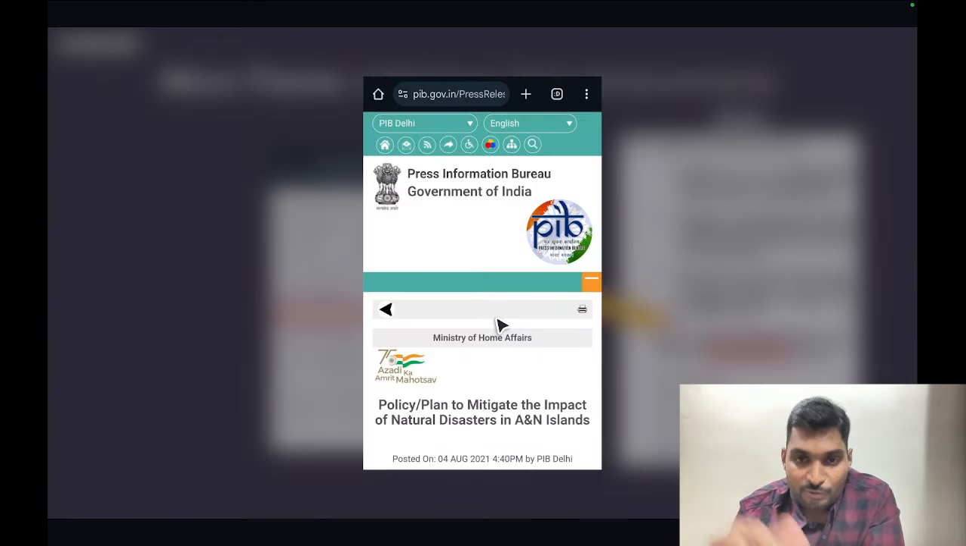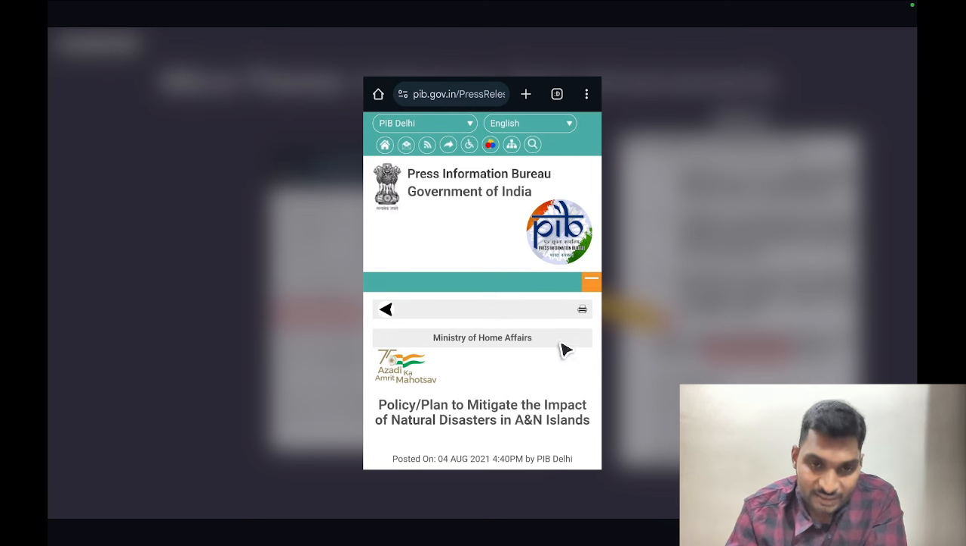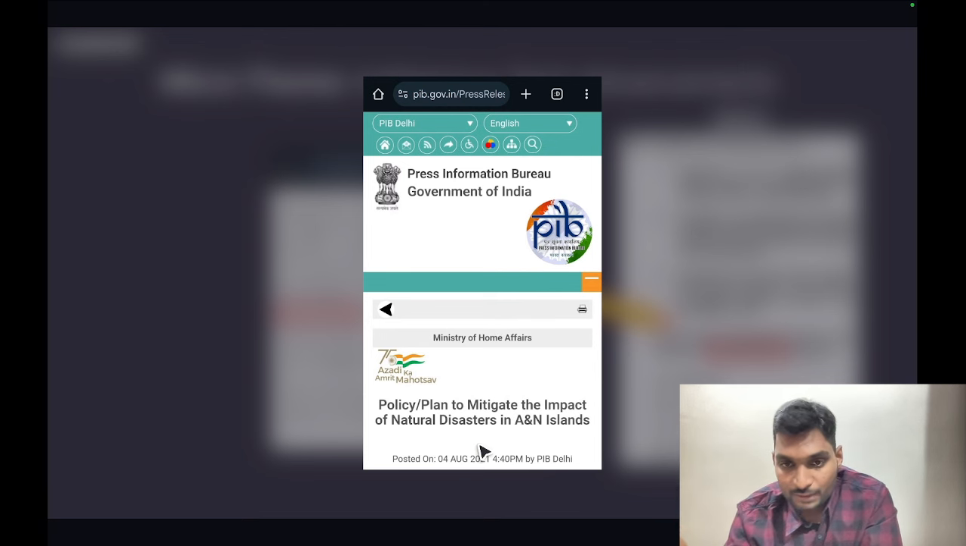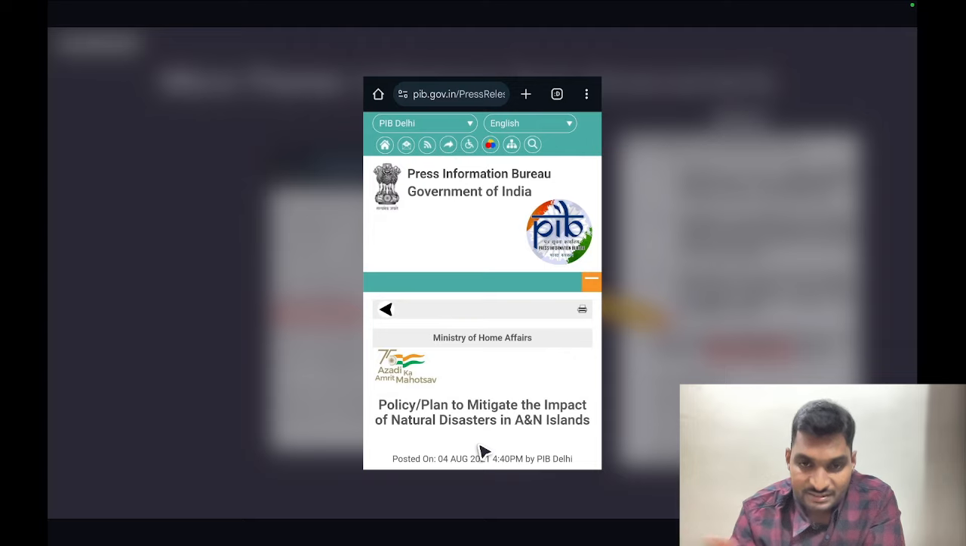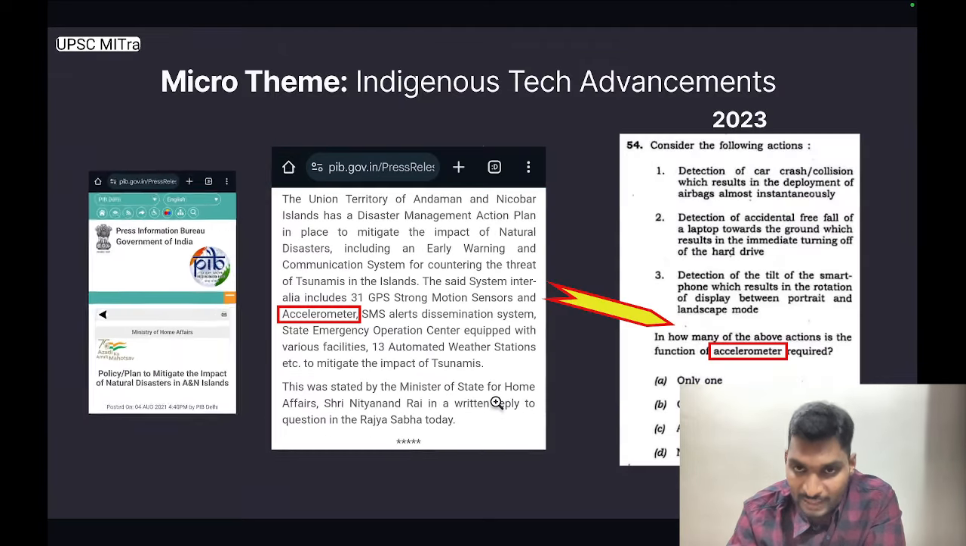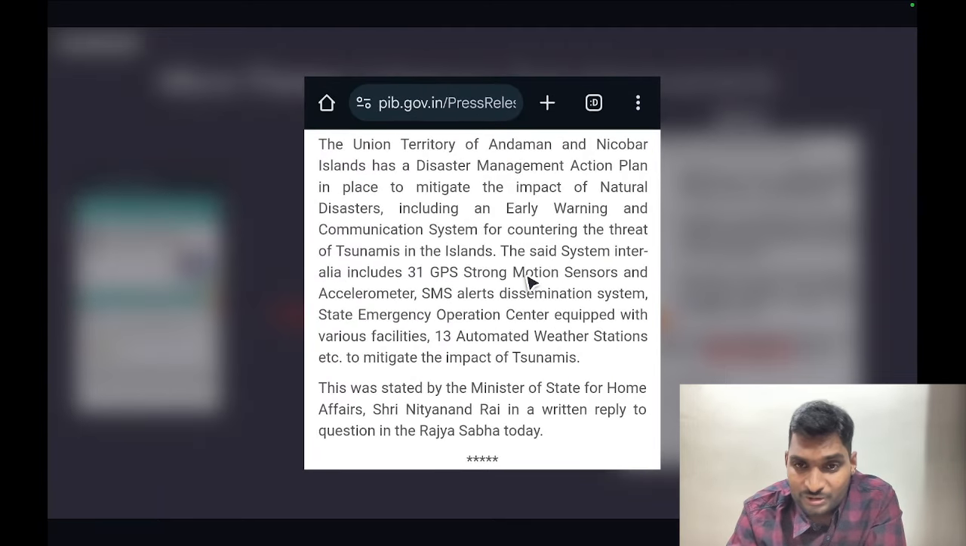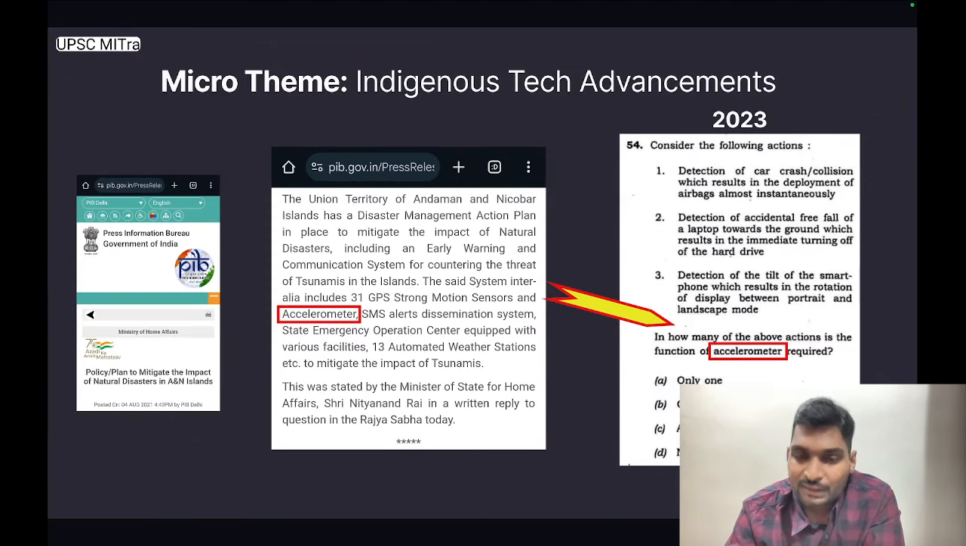This release is from Ministry of Home Affairs and it is titled Policy Plan to Mitigate the Impact of Natural Disasters in Andaman and Nicobar Islands. And it goes on to state the said system inter alia includes 31 GPS strong motion sensors and accelerometer. I repeat, accelerometer, SMS alerts, dissemination system, and so on. UPSC used this particular keyword and framed a level 3 question in prelims 2023.